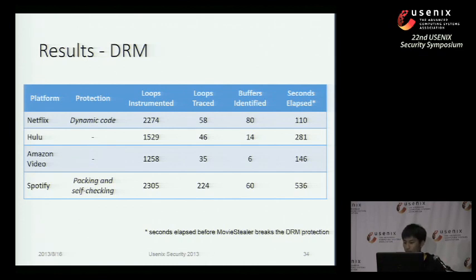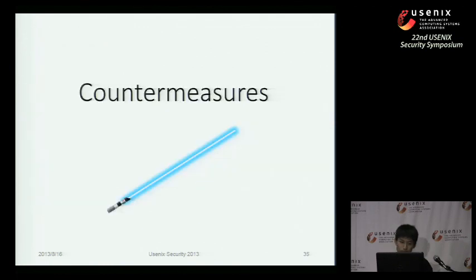According to the data, you should only wait about 9 minutes at most before MovieStealer breaks the DRM protection. Afterwards, you are going to see MovieStealer generating the stuff you want. Also, the analysis only needs to be carried out once per platform. It's really easy and fast. All right.